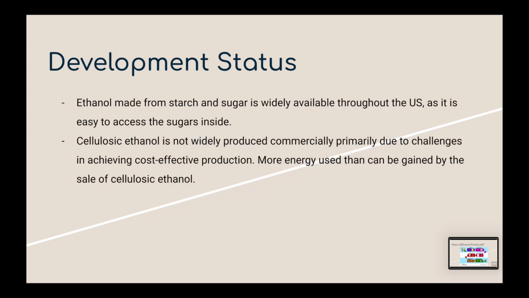Development status. Ethanol made from sugar and starch is widely available throughout the U.S., as it is easy to access the sugars inside. Cellulosic ethanol is not widely produced commercially, primarily due to challenges in achieving cost-effective production. More energy is used than can be gained by the sale of cellulosic ethanol.